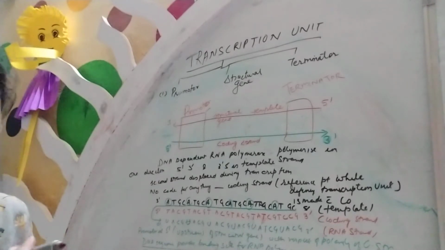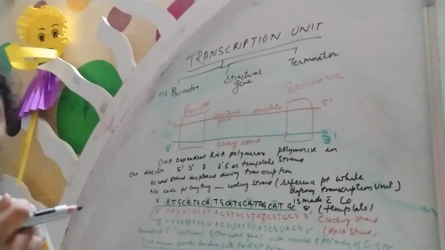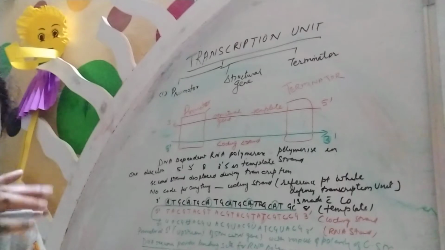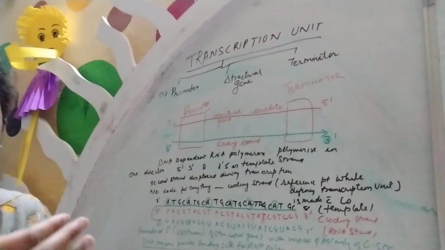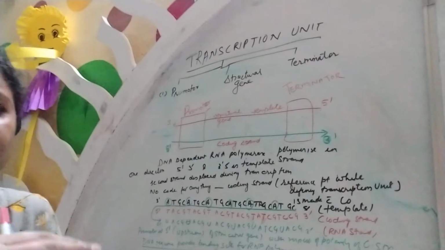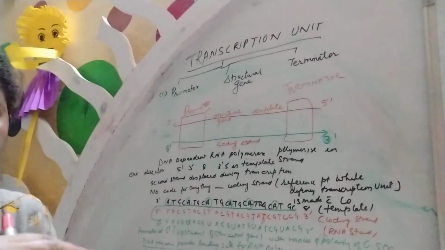Now when we see transcription, we find that both strands of the DNA double helix will not be copied, only one of the strands which acts as a template will be copied. The reason is that if both strands were copied, both of them would code for different amino acids, form different proteins, and give different inheritance of the trait. That is the first thing.